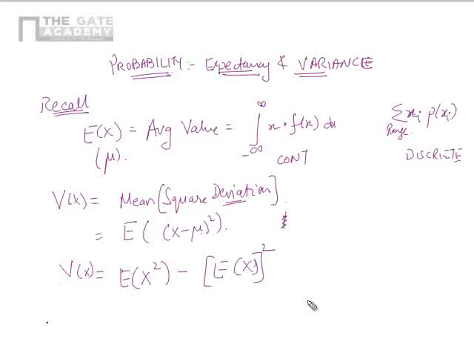So we use these definitions to prove various results. That is, expectancy of ax plus b is a times expectancy of x plus b. Expectancy of a constant is the constant itself.